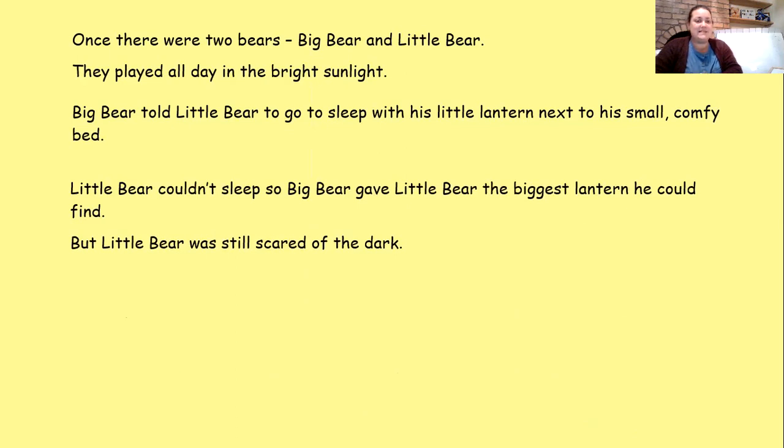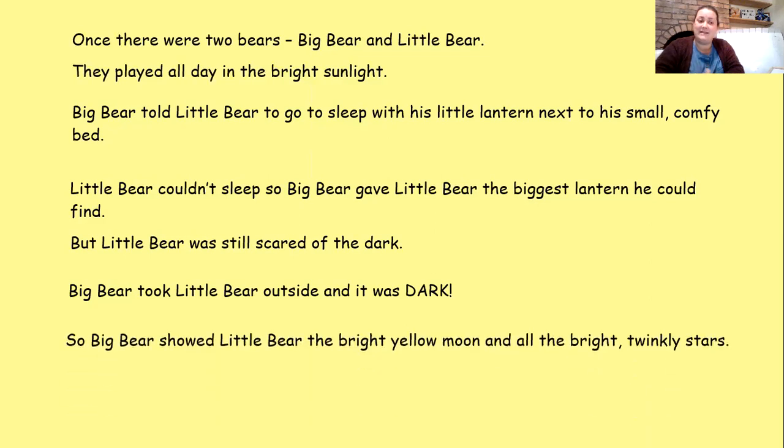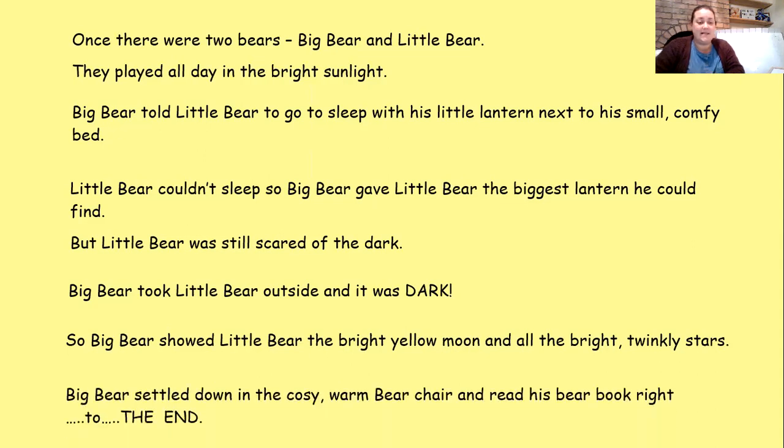But Little Bear was still scared of the dark. So then what happened? Big Bear took Little Bear outside and it was dark. And then Big Bear showed Little Bear the bright yellow moon and all the bright twinkly stars. And Big Bear settled down in the cozy warm bear chair and read his bear book right to the end.